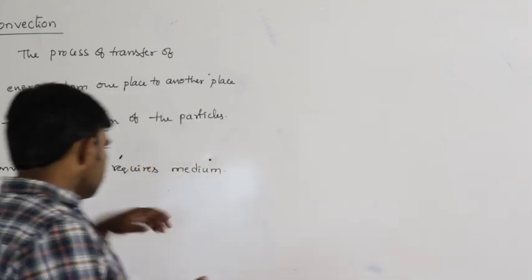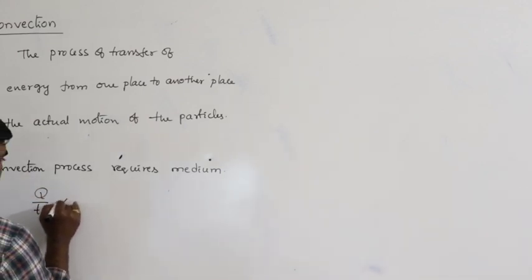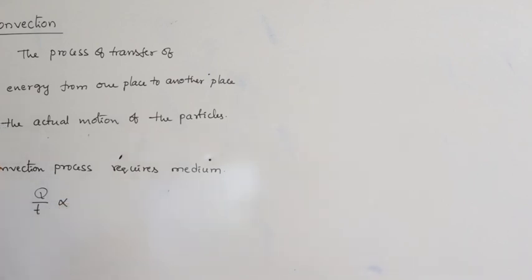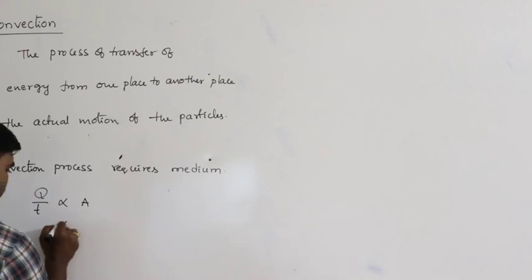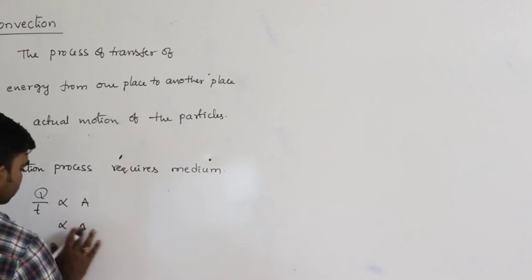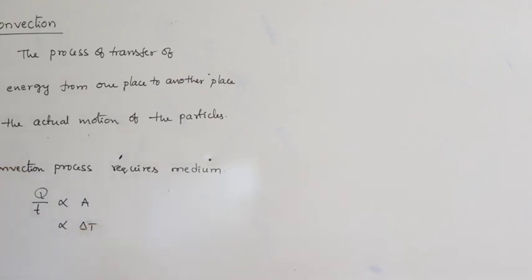And the amount of heat energy flowing, Q by T, the amount of heat energy flowing per second, is directly proportional to area of cross section and directly proportional to temperature difference, delta T. So rate of flow of heat energy is directly proportional to area of cross section and directly proportional to temperature difference.